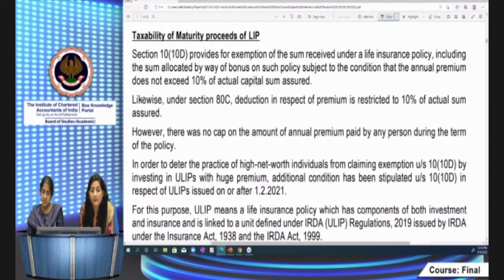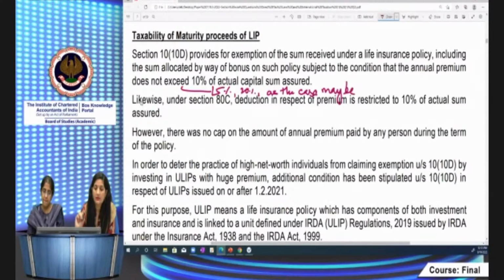If the annual premium does not exceed 10%, here it's 15% also, or 20% may also be possible, as the case may be, of the sum assured. Right? If the annual premium does not exceed 10% of the actual capital sum assured, then in such case, exemption is provided under section 10(10D). But likewise, we will cover section 80C also.